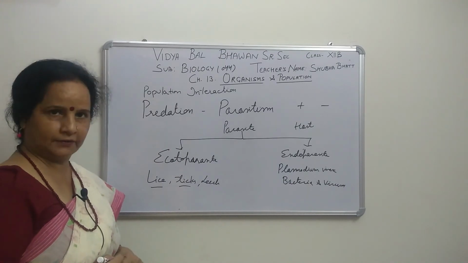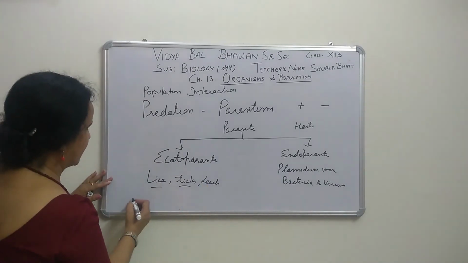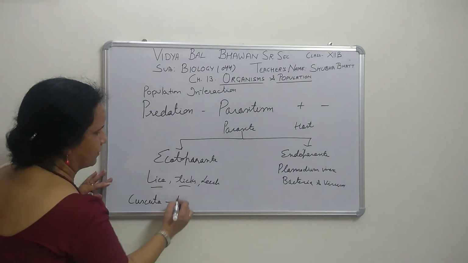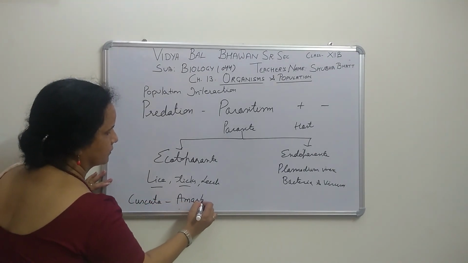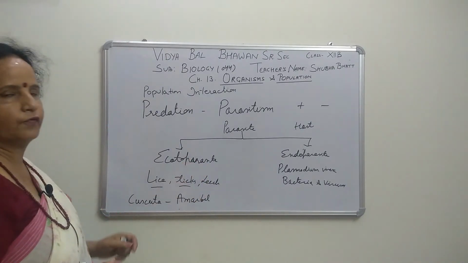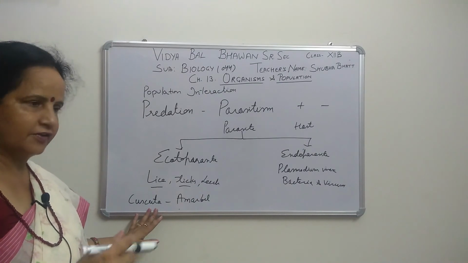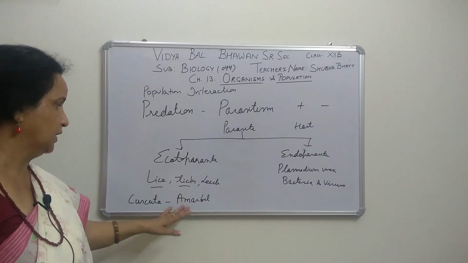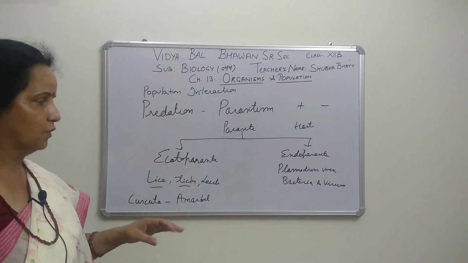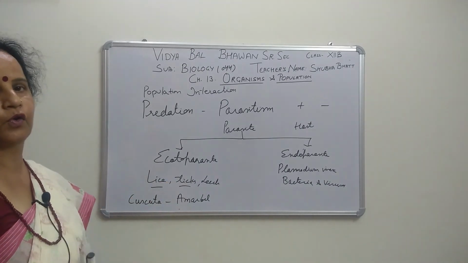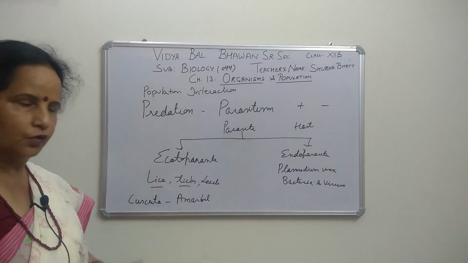One example given in your book is the Cuscuta plant, called Amarbel in Hindi. It is devoid of chlorophyll, mostly yellow in color. It grows very fast on some hedge plants and leaves, and takes all the chlorophyll and food prepared by the host body.